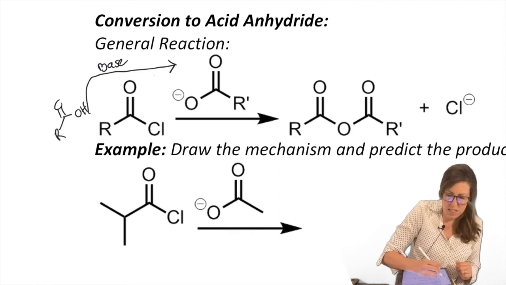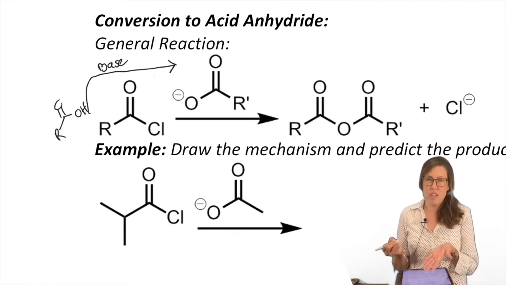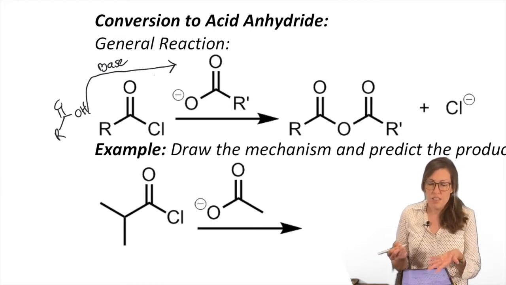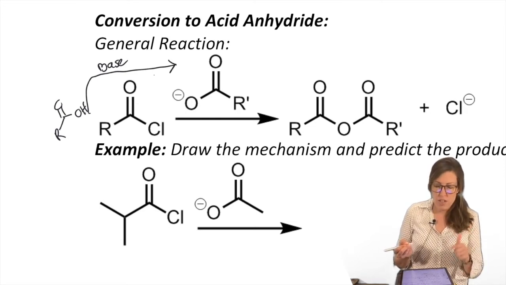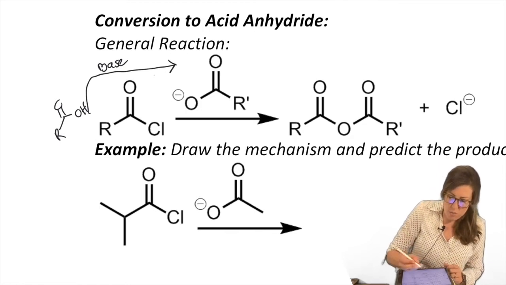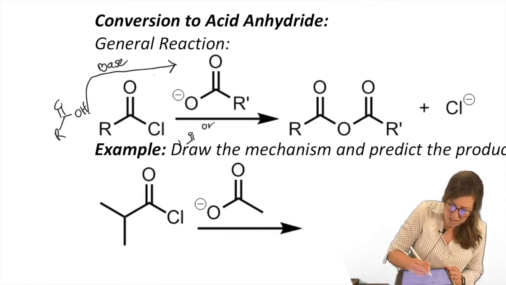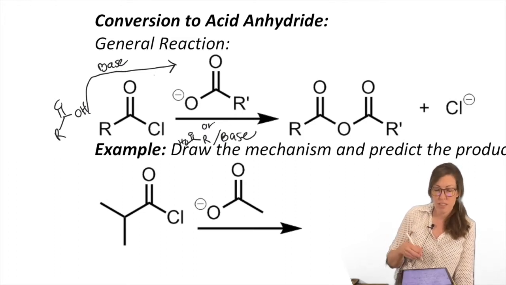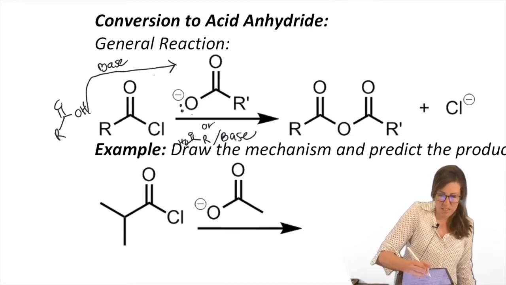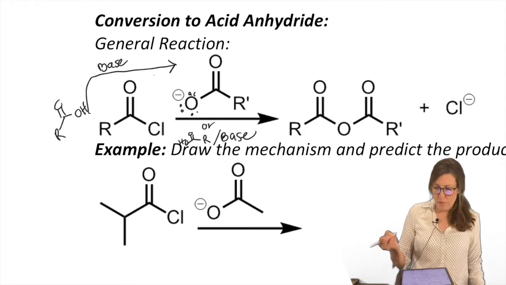So in other words, you need a carboxylic acid. Normally you wouldn't start with the carboxylate, right? However, you need one to do this reaction. So you're either going to see it written like this or with the acid already still intact plus base, okay? That's why we're using the base. We're using the base to deprotonate the carboxylic acid. Once the carboxylic acid is deprotonated, then it's ready to react. And actually, I have a space for the mechanism below, so I won't do it.